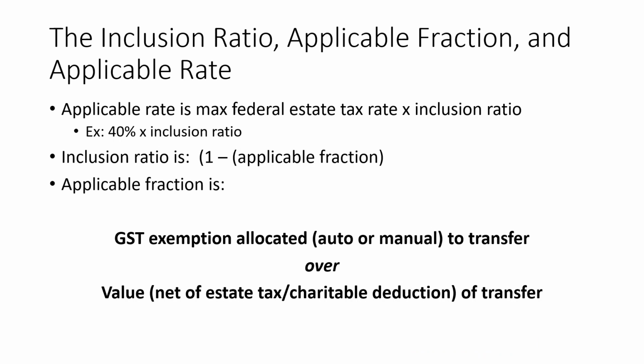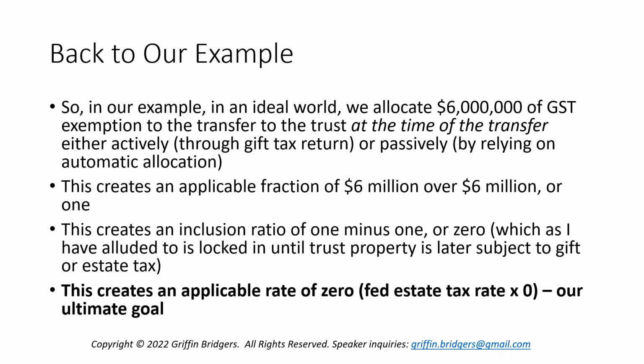The inclusion ratio is 1 minus the applicable fraction. And the applicable fraction is numerator, GST exemption allocated to the transfer, whether automatic or manually, over the value, net of estate tax and charitable deduction, of the transfer itself. So bringing this home back to our example, in an ideal world, what we do is we'd allocate $6 million of GST exemption to the transfer to our trust at the time of the transfer, either actively through our gift tax return, where we manually allocate GST exemption, or passively, regardless of whether a gift tax return is filed, by relying on automatic allocation.